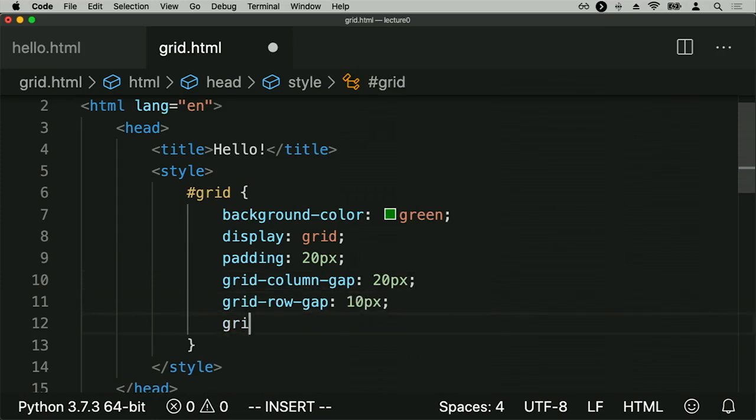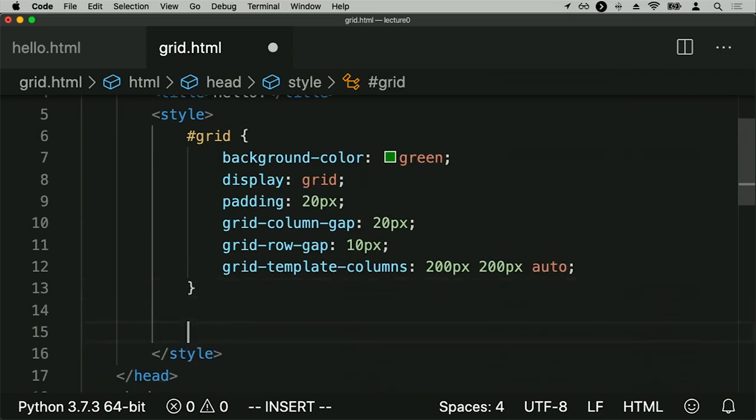And then finally, grid template columns is a way for me to specify how many columns there are going to be and how wide should each of those columns be. So if I want maybe 3 columns, I can specify that the first column should be 200 pixels. The second column should also be 200 pixels. And the third column can be automatically sized, just grow or shrink to fill the screen. So we'll say auto. So first column, 200 pixels. Second column, 200 pixels. Third column, just do it automatically.